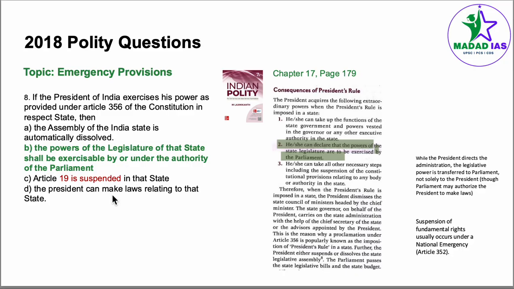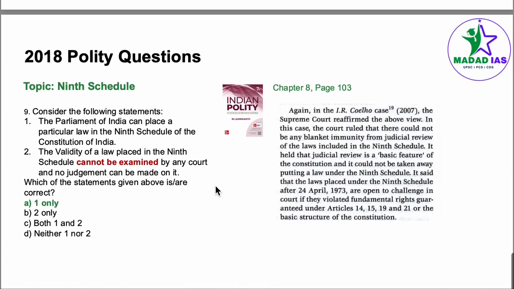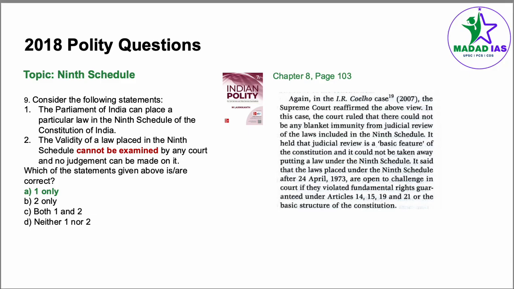The other statements are incorrect, such as the suspension of fundamental rights. Article 19 is suspended under national emergency, not under President's rule. And while the president directs the administration, legislative power is transferred to the parliament. They are not solely directed to the president, though the parliament can authorize the president to make laws. So this statement also becomes incorrect. The Assembly of the state is automatically dissolved. Nothing like that happens.